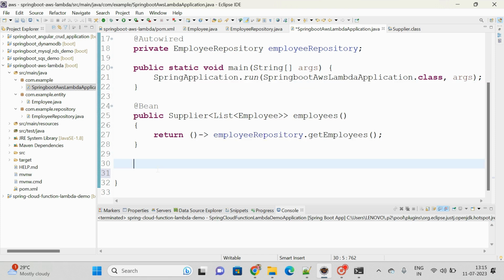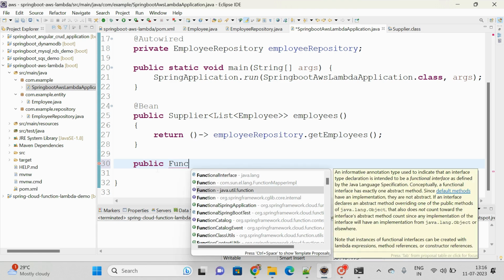Try to define multiple functions itself. Shall I define one more function? For example, I want to get the employees based on the name itself. If that is the case, how can you do this? Very simple, right? Public function, we have to pass some input also.